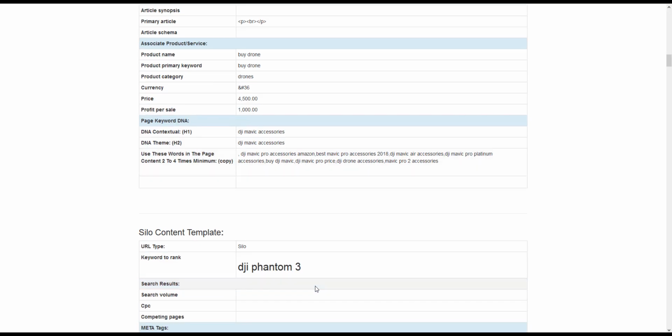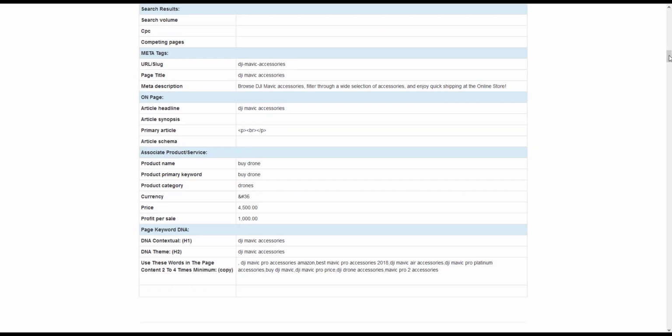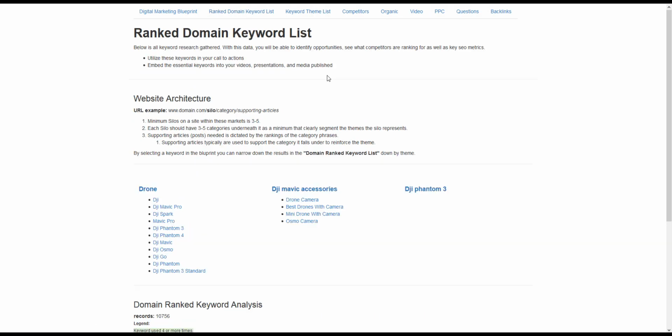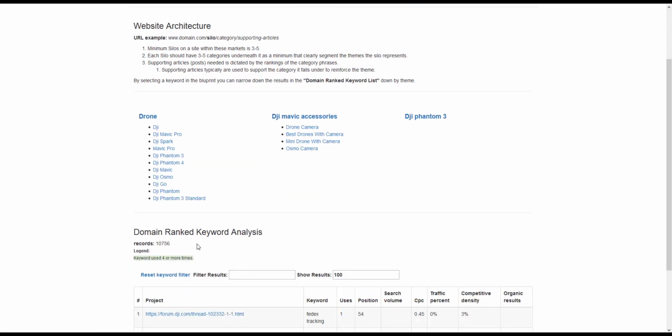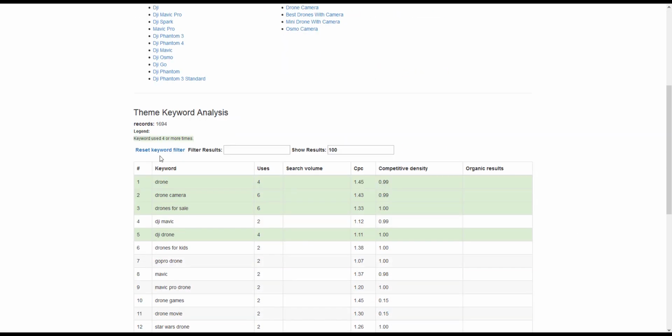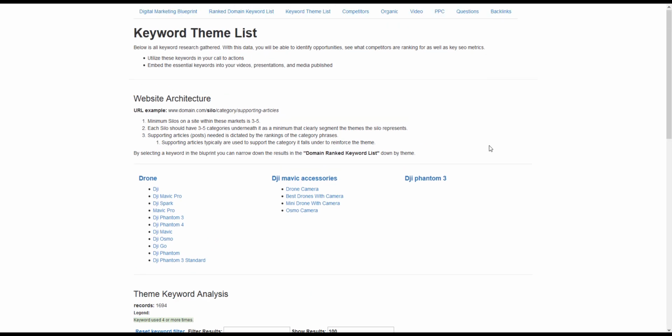So you can take this and give it to a client, you can print this, give it to your writers, you can copy and paste, and then the screens that we have over here are very, very useful. So we can see all the keywords. In this blueprint, we've got 10,756 keywords. In our themes, this is when we did our keyword research, we've got 1,600 keywords that are theme specific.